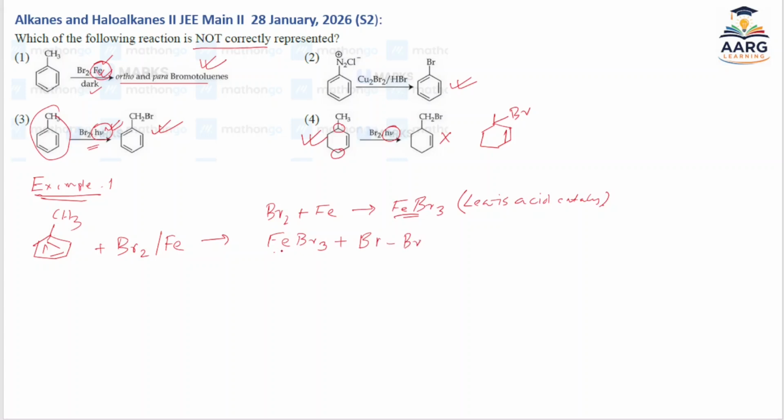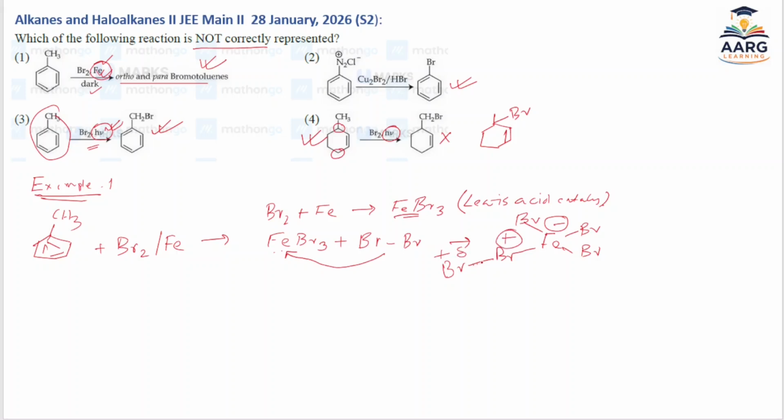Since iron has vacant d orbital, this will go here and it will form a bond like FeBr, Br. This should be minus, this would be plus, and this is delta positive.